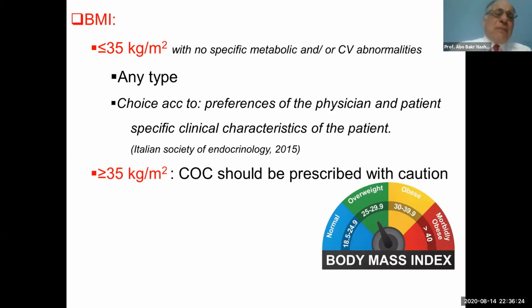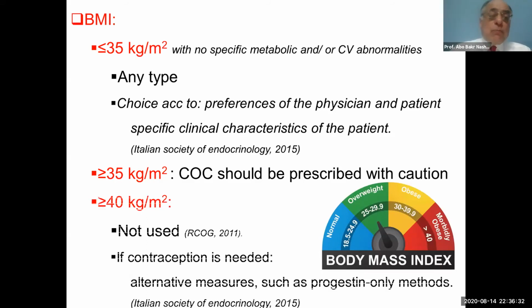But if the body mass index is more than 35 kilograms per meter square, we should give combined oral contraceptive pills with caution. But if there is morbid obesity, with a body mass index of more than 40 kilograms per meter square, it is not recommended to use the combined oral contraceptive pills.